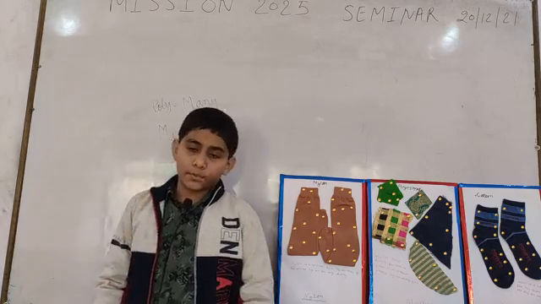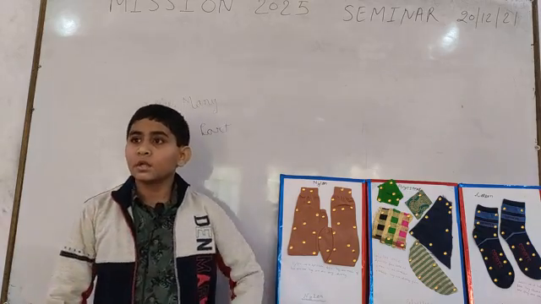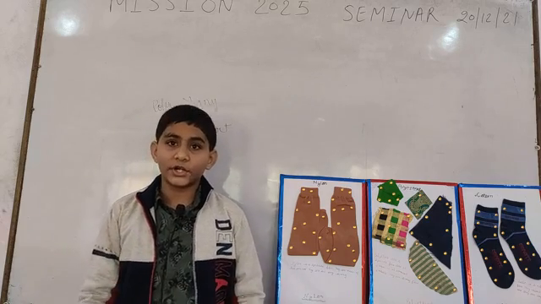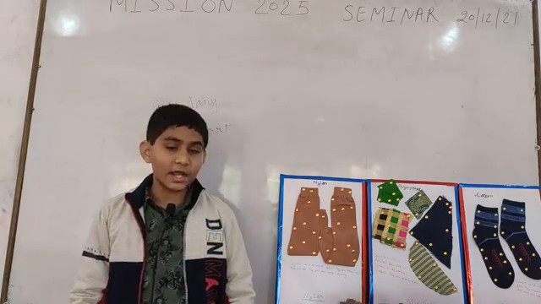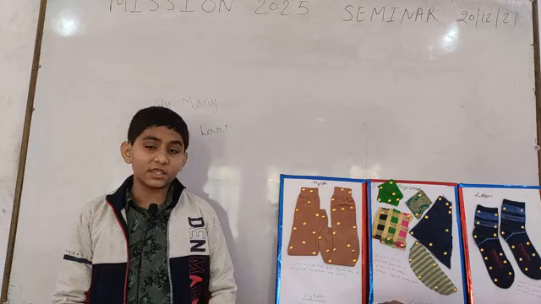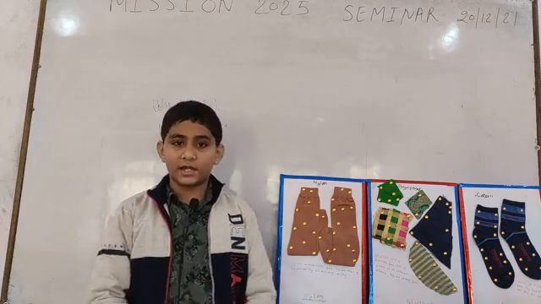This is called the polymer. What is the 5R? Reduce, reuse, repair, recover and recycle. These are the 5R. The 5R are environmentally friendly.